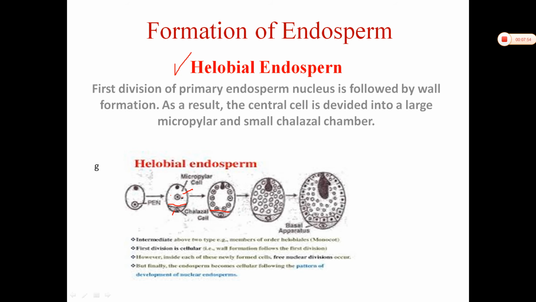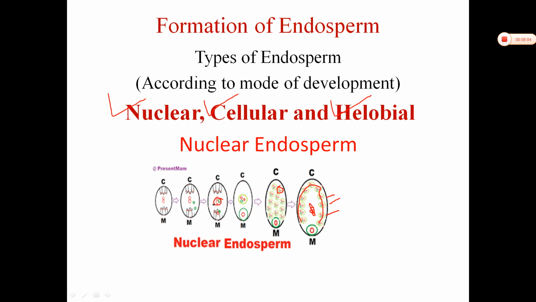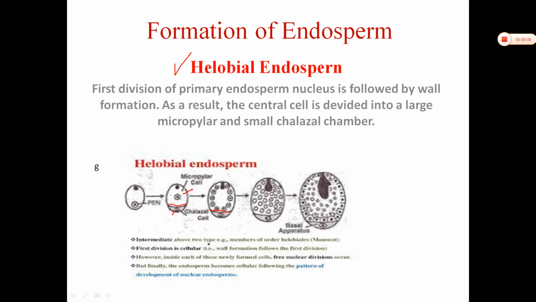And then the nuclei in each cell divide by free nuclear division and then the walls develop, that is the formation of the first type. This is nuclear endosperm development. In the same way, each cell further divides in the form of nuclear endosperm development. Therefore it is intermediate between cellular and nuclear type.